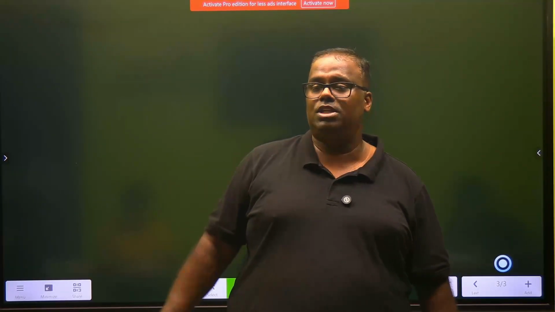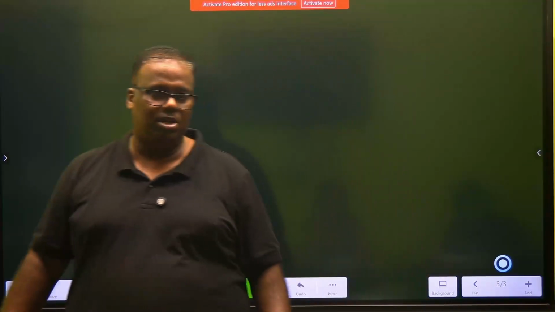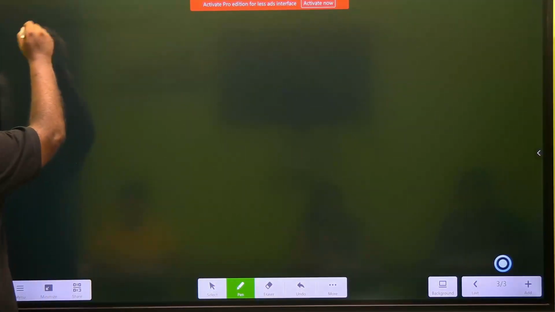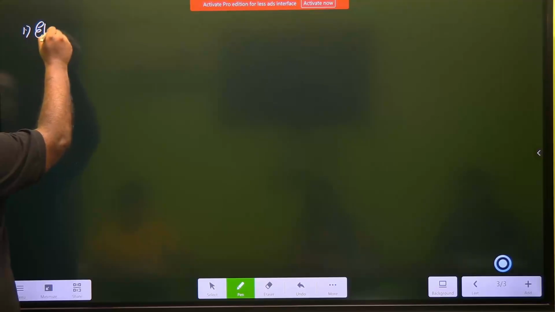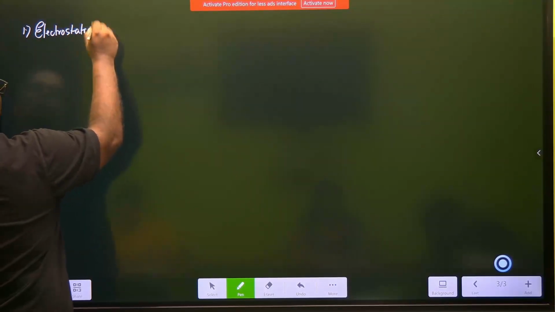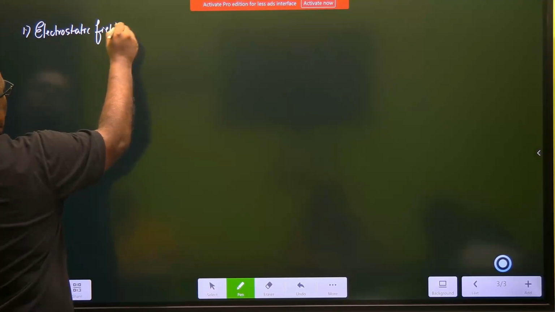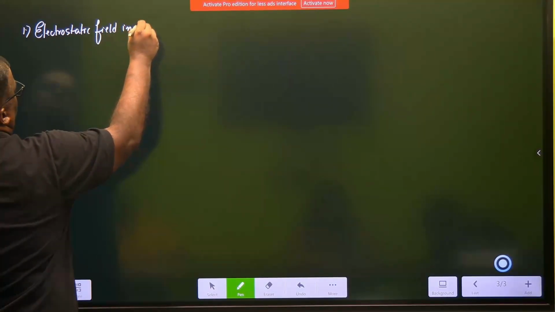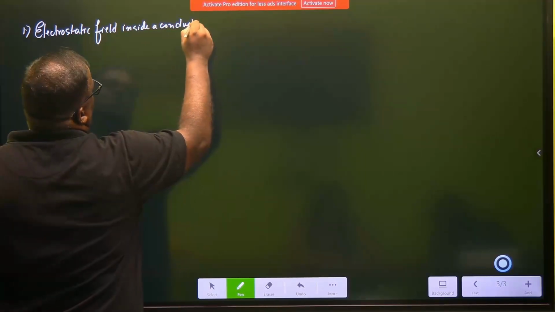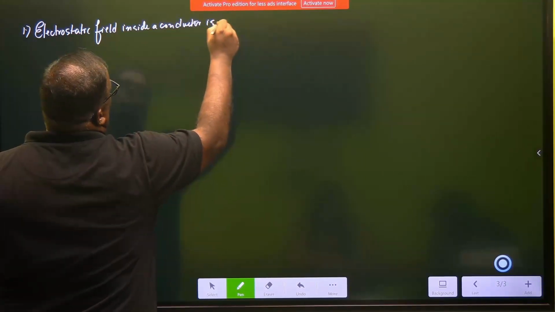This redistribution will create many types of properties in them, and we are going to study those properties, 6 of them. Shall we start with the first one? Okay, the first property is electrostatic field inside a conductor is 0.